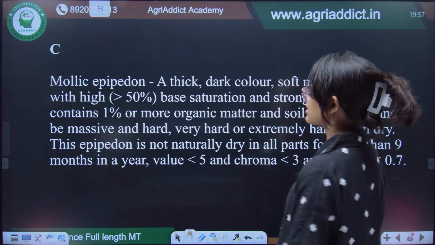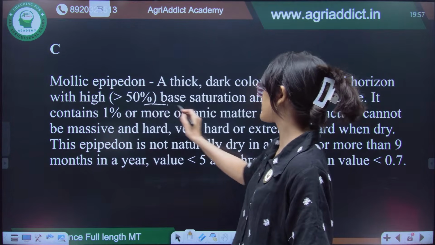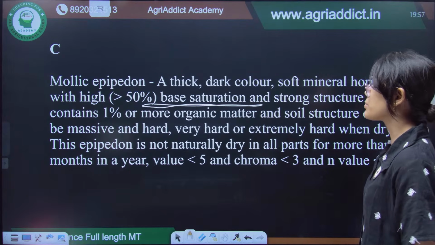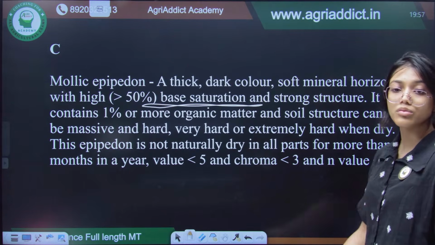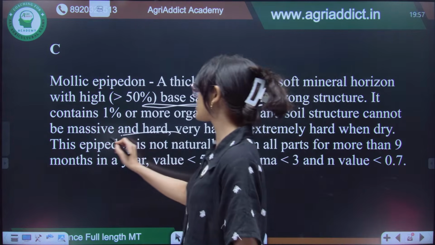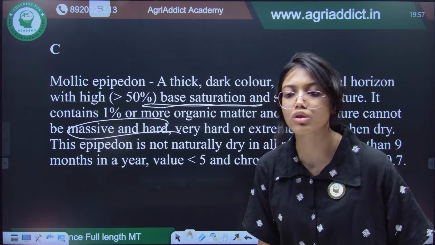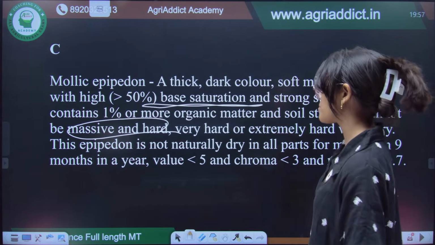So, let us see mollic epipedon: greater than 50% base saturation, okay, and containing 1% or more organic matter, and very important thing is that it cannot be massive and hard. That means because of 1% or more organic matter content, it cannot be massive or hard.